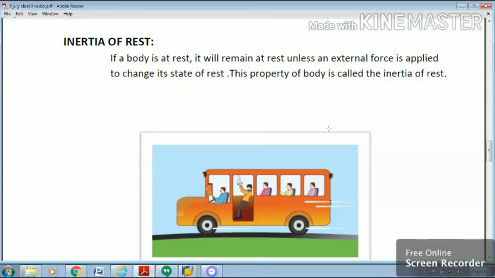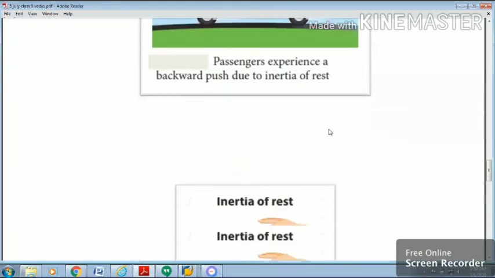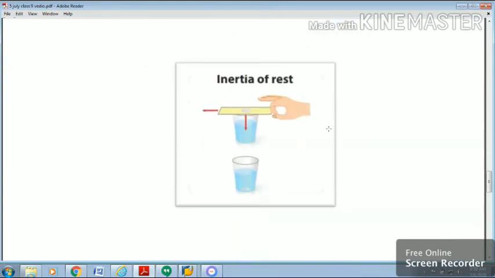Consequently, the lower part of the body moves ahead and the upper part is left behind, so the passenger tends to fall backward. One more example is here. When a smooth card is placed over the mouth of the tumbler, it is flicked sharply in the horizontal direction. The card flies away, but the coin kept over the card falls into the tumbler.